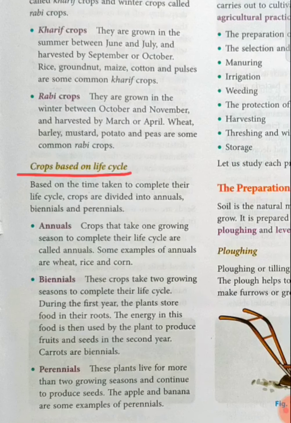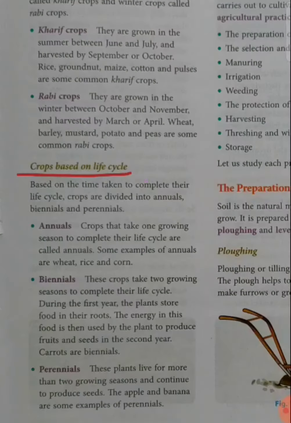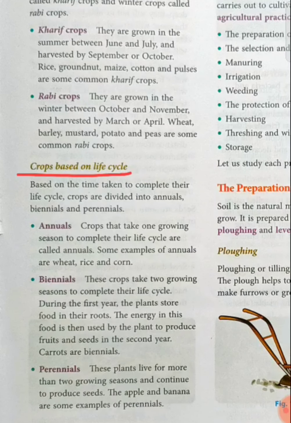Annuals are those plants whose life cycle is 1 year. Biennials are those whose life cycle is 2 years, and perennials are those plants which live more than 2 growing seasons and continue to produce seeds, like the apple, the mango, the banana, the jackfruit. All these are examples of what? Perennials, because they live more than 2 years. They live for long years, and every year they produce seeds.